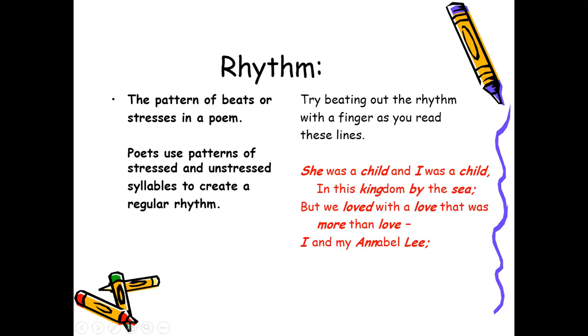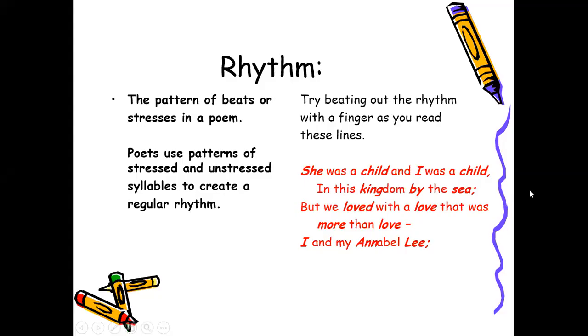Try beating out the rhythm with the finger as you read. In other words, try to sing it. Try to sing this, and you will find the words that are somehow stressed are in bold. Try to sing these lines. Making a rhythm and beating with your finger means that you can stress them, and you can rhythm them, making them like a song. You'll have 1 minute of thinking to do this, and then we'll see if it's right or not.